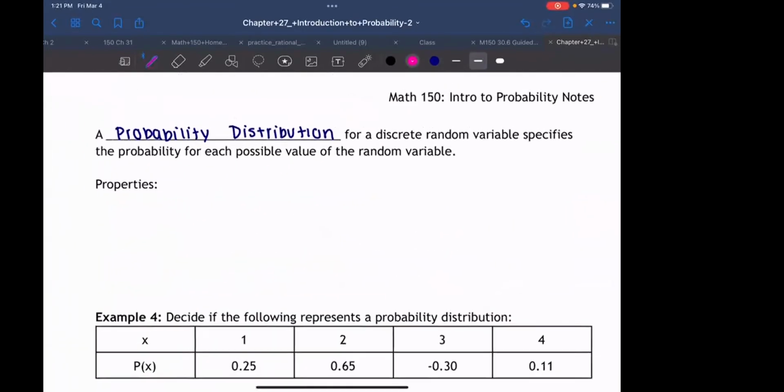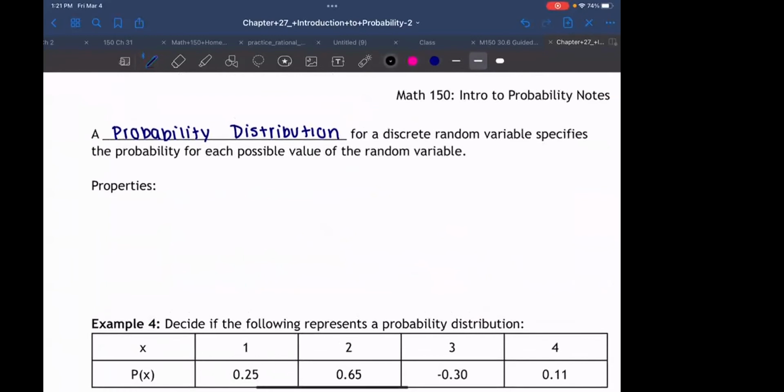Let's go back to the probability distribution. We know what probability is. Distribution is where we distribute things, where we can organize things in charts and graphs. We're actually going to just focus on the discrete random variable. Does anyone remember what a discrete random variable is? What was the opposite of discrete? Continuous, right? Discrete was the thing that you could describe using whole numbers: 1, 2, 3, 4, 5. Continuous things can be described using fractions and decimals.